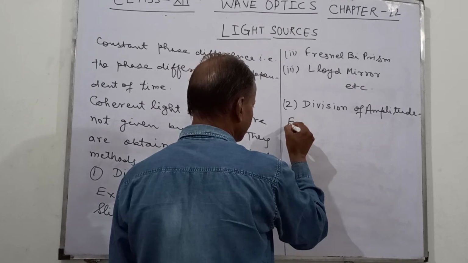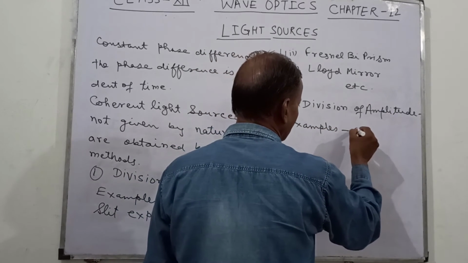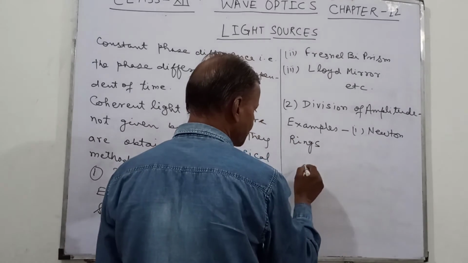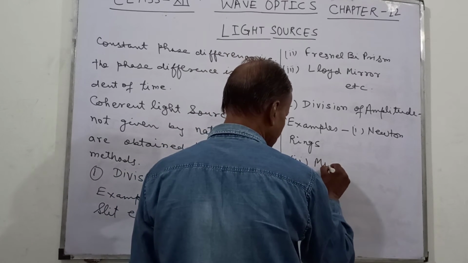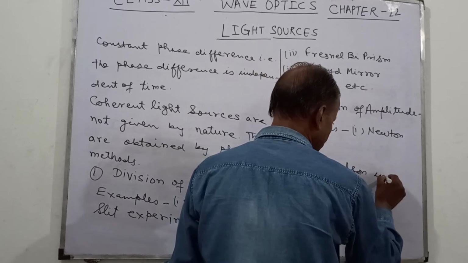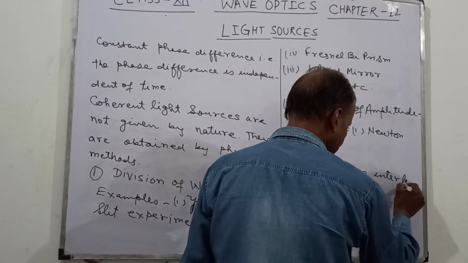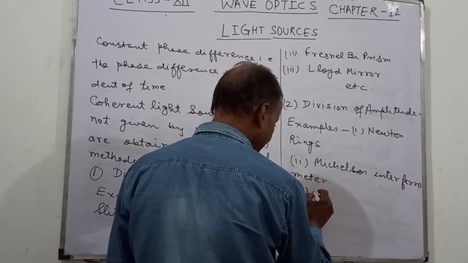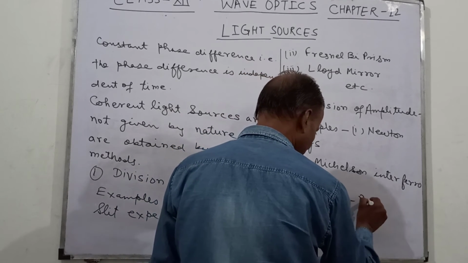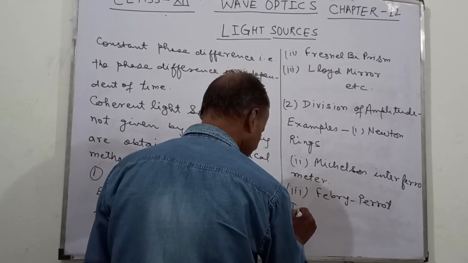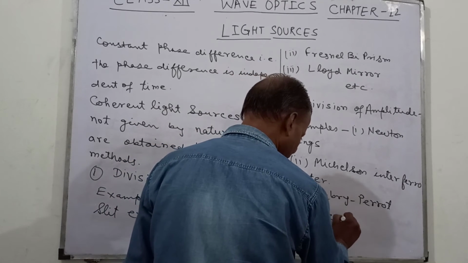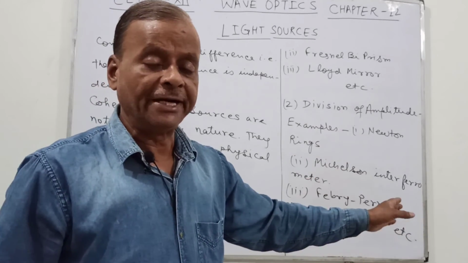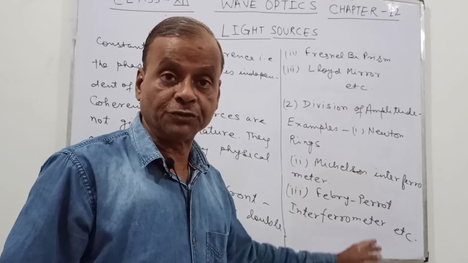Examples of this are Newton's rings, Michelson interferometer, and Fabry-Perot interferometer, etc. So these are some methods of getting the coherent light source by dividing the amplitude of the wave.